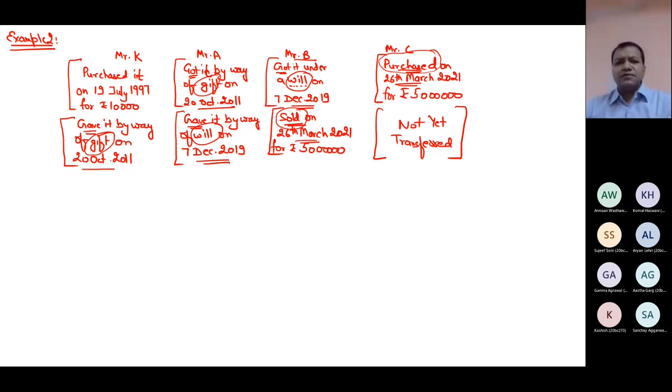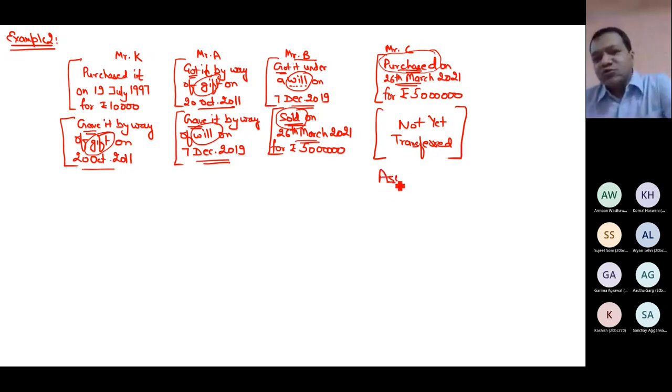Otherwise, in real life, whenever I use the word property, don't treat it as house property. Property means capital asset. Under the head capital gain, whenever I speak this word property, it is not house property, it is a capital asset. It can be jewelry, it can be a car, it can be a laptop, it can be anything. In this example, suppose this is the situation.